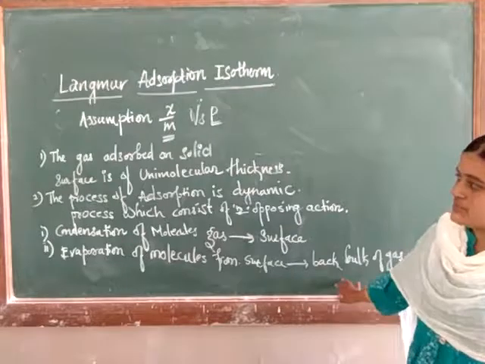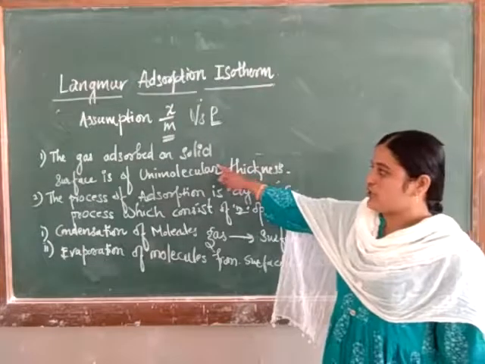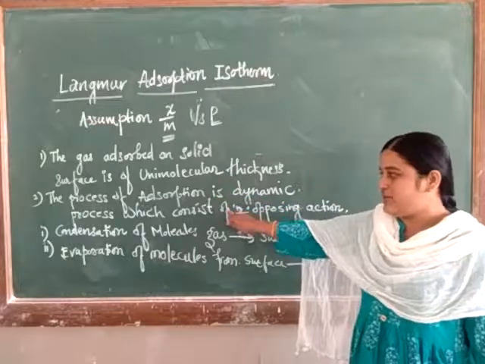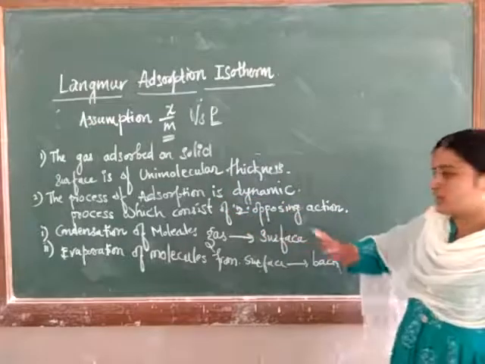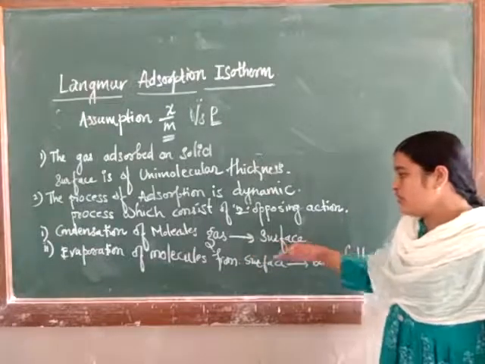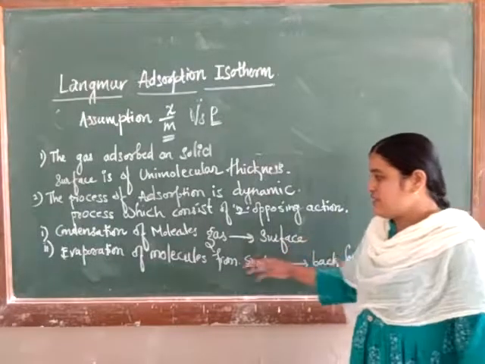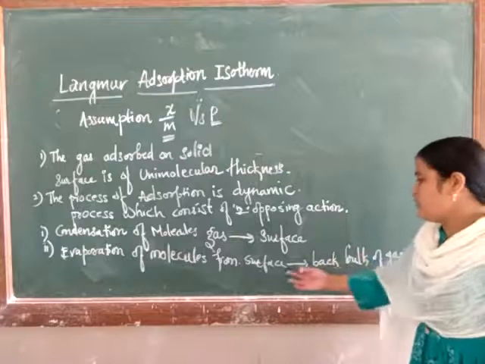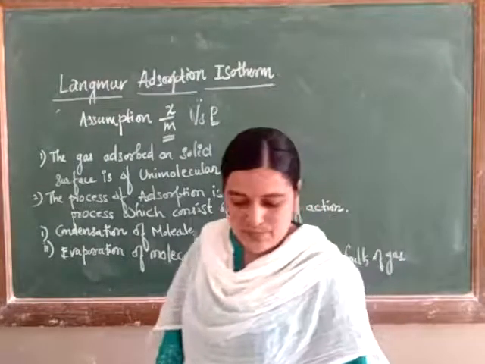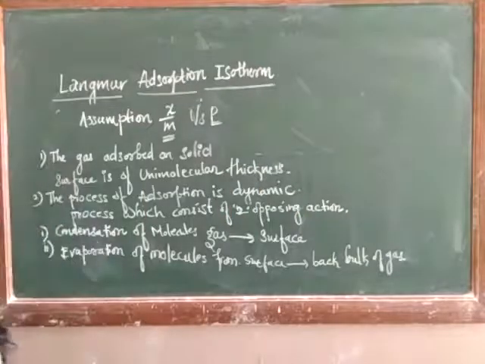We are seeing the assumptions. First, the gas adsorbed on the solid surface is of unimolecular thickness. Second, the process of adsorption is a dynamic process which consists of two opposing actions. One, condensation of gas molecules onto the surface itself. Second, evaporation of molecules from the surface and back to the gas itself. This is the second assumption. Now let's see the third one.